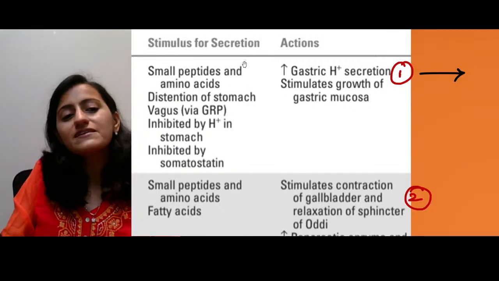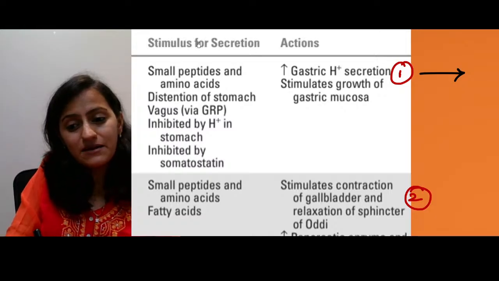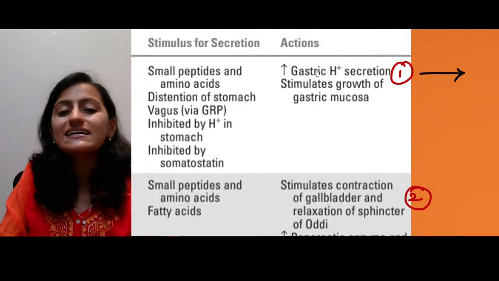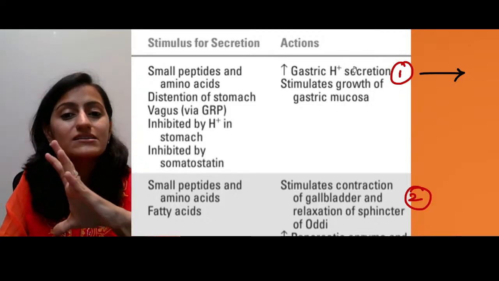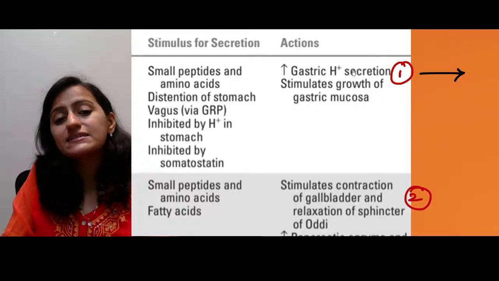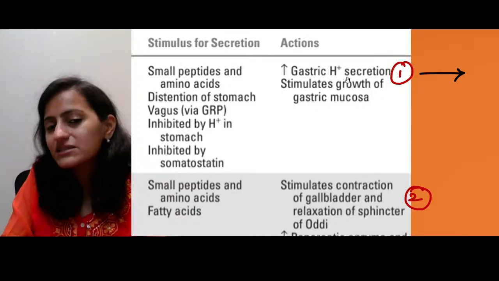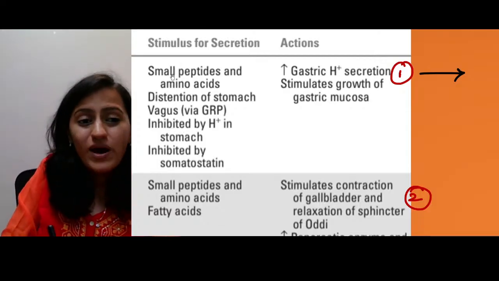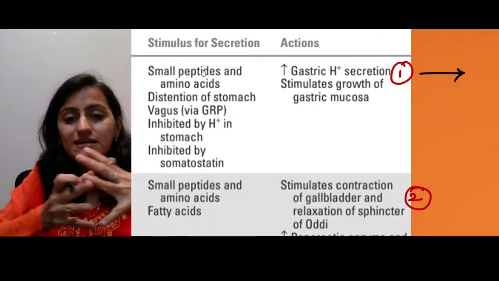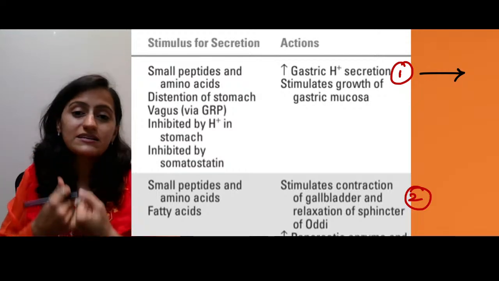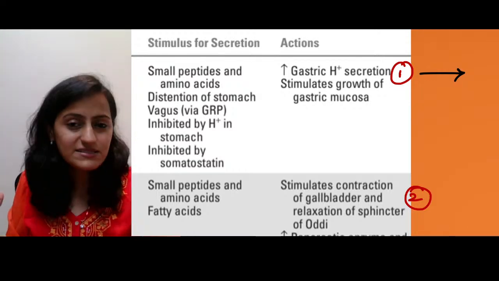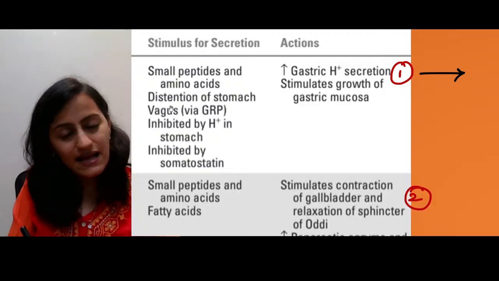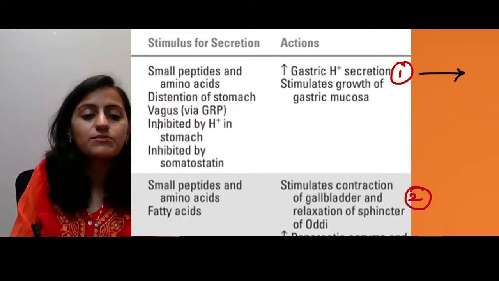See, the first one: you have been given in this table the stimulus and the actions. The action is it increases the gastric acid secretion, right? So as soon as I say gastric acid secretion, it is gastrin. It stimulates the growth of gastric mucosa. What stimulates it? The peptides, amino acids. When the stomach is distended, basically the food going into the stomach, distending the stomach, you want acid, so the gastrin comes into play. Vagus acetylcholine is also stimulatory.